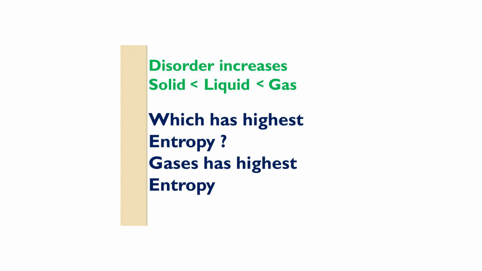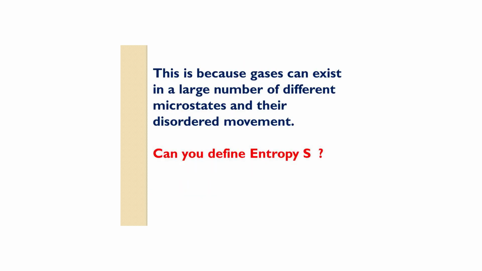Which has the highest entropy in the case of solid, liquid and gas? Of course, we have learned gas has the highest entropy because of more disorder or randomness in gas. Again, because gas can exist in a large number of different microstates and their disordered movement.